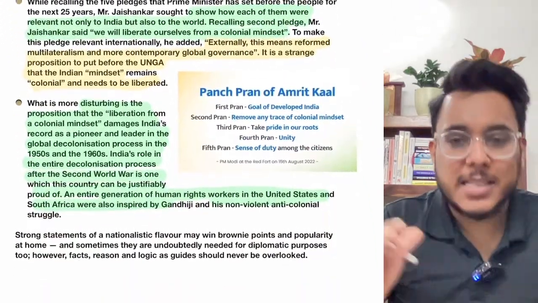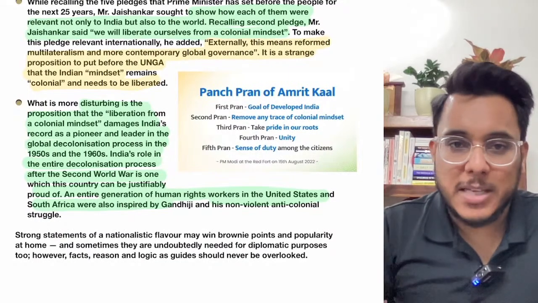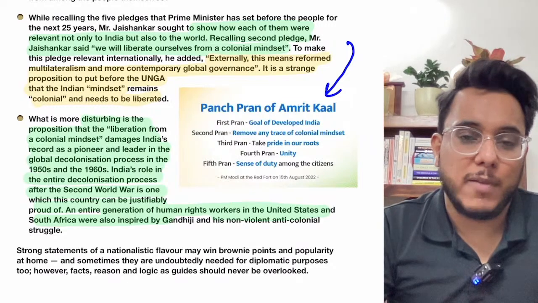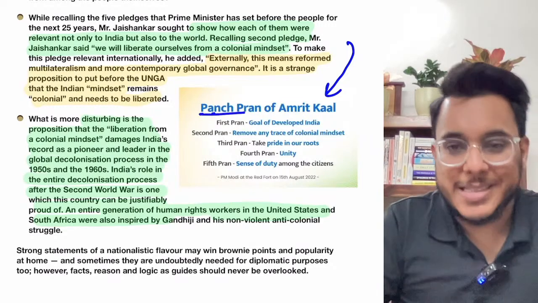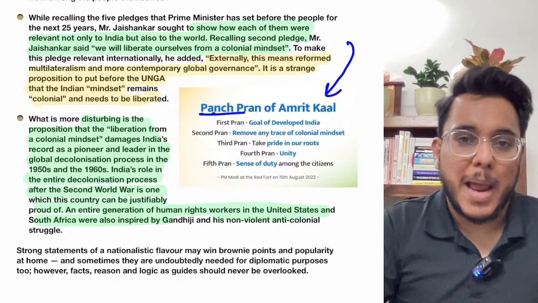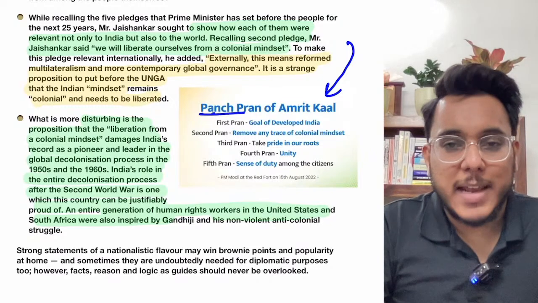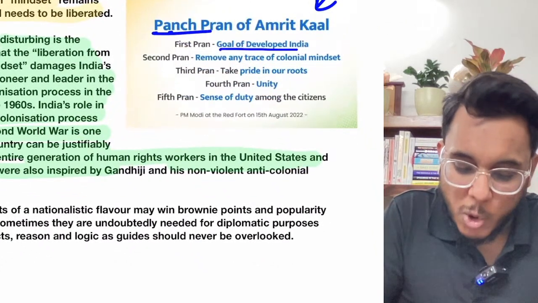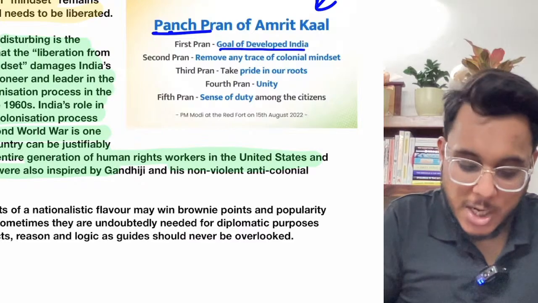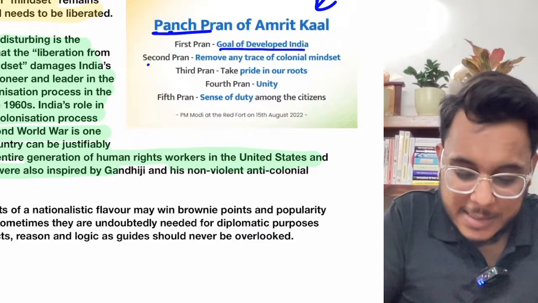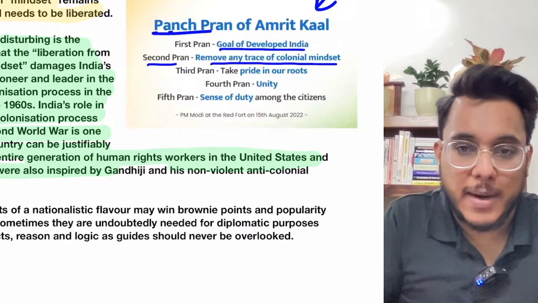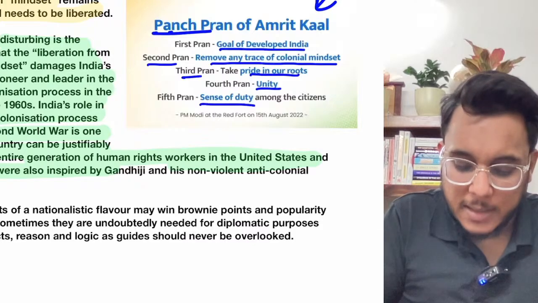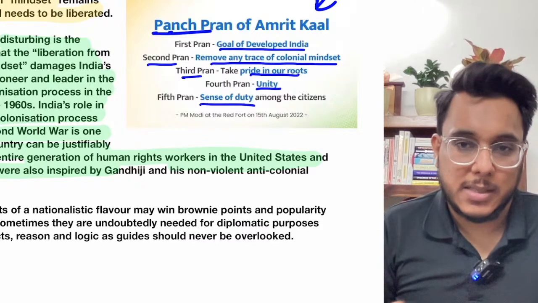Then the next thing being talked about, guys, is that the Minister of External Affairs has talked about the Panch Pran of Amrit Kal. Now what are these Panch Pran? In the Independence Day speech, the Prime Minister of India said that we need to take the Panch Pran, that is, the 5 commitments. The first commitment was the goal of a developed India. We need to become a developed nation by 2047. The second Pran was to remove any trace of colonial mindset. Third, take pride in our roots. Fourth, unity of India. And the fifth Pran, the sense of duty among the citizens. These are the Panch Pran.